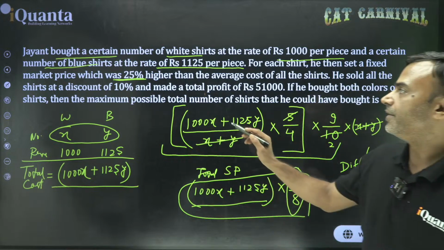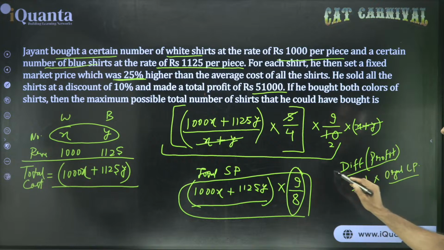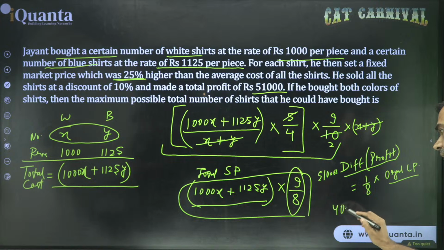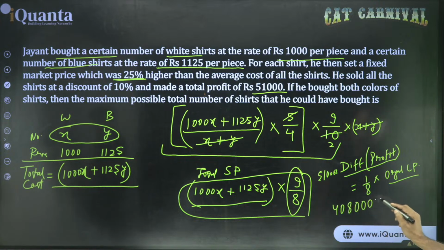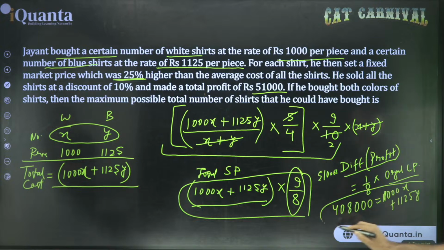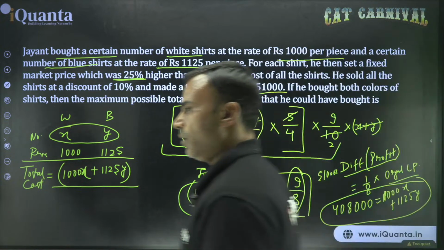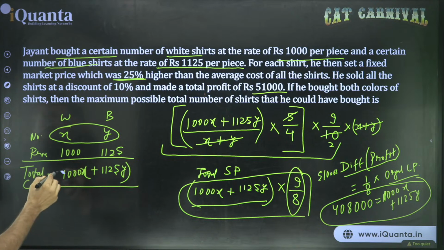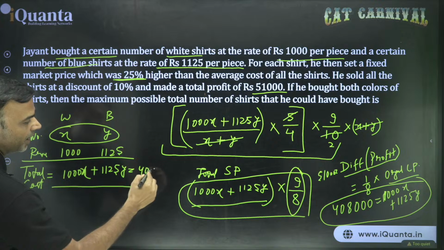And the profit value is given as 51,000. So what do I get? 51,000 is equal to 1 by 8 into the original cost price. If you multiply by 8, you get 408,000. And that is equal to the original cost price, which is 1000x plus 1125y. ठीक है? Now, what I do is, in this situation, because I want to use this space, ye wala. So we have the total cost price is this much, and we have calculated it as 408,000.